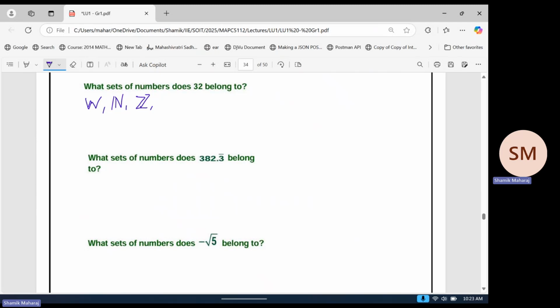32 over 1, right? So that's the trick here. If you write 32 as 32 over 1, which is technically the same thing, it is integer over integer, right? So that's definitely rational. Is it irrational? Can't be, right? If it's rational, it can't be irrational. And is it real? Must be real, right?